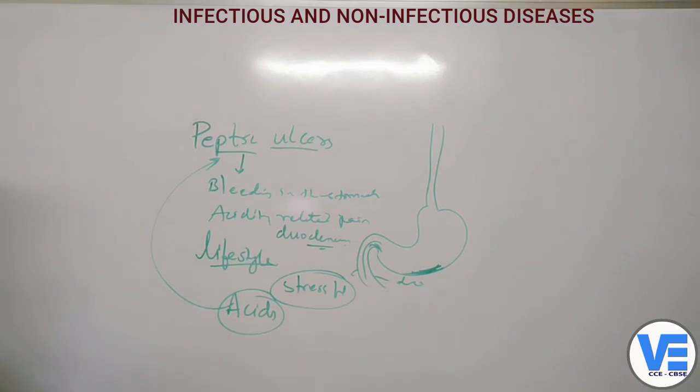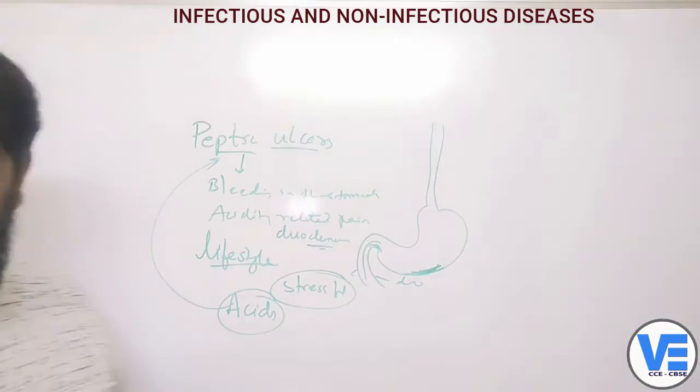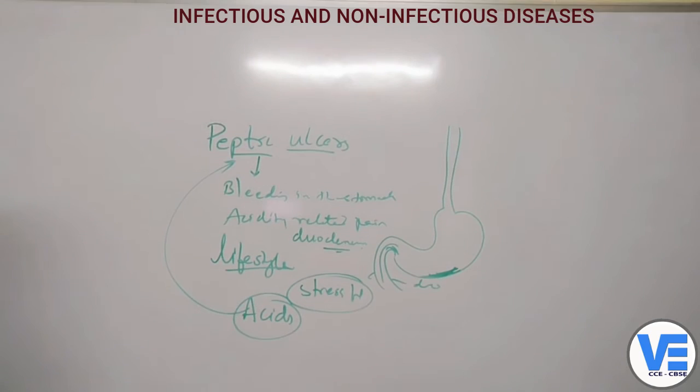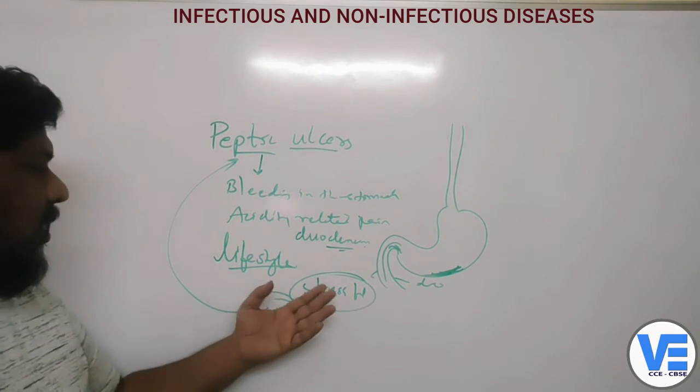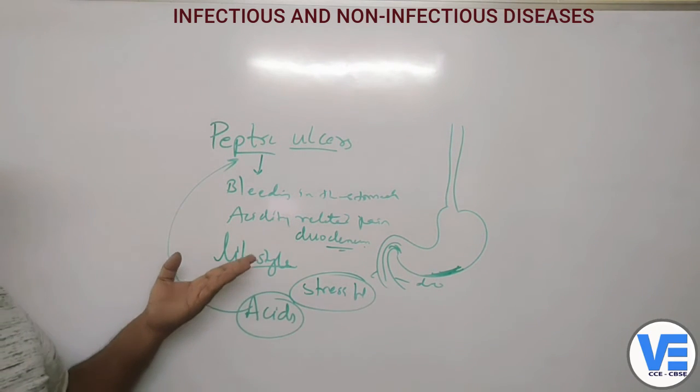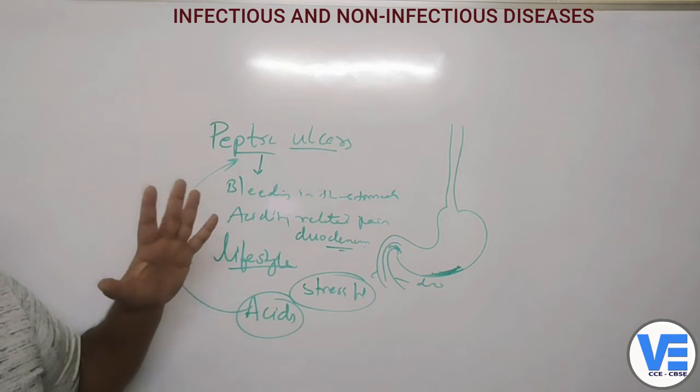People used to think that, and used to come to a conclusion that it's only because of lifestyle and stress and whatnot. So that was their belief.